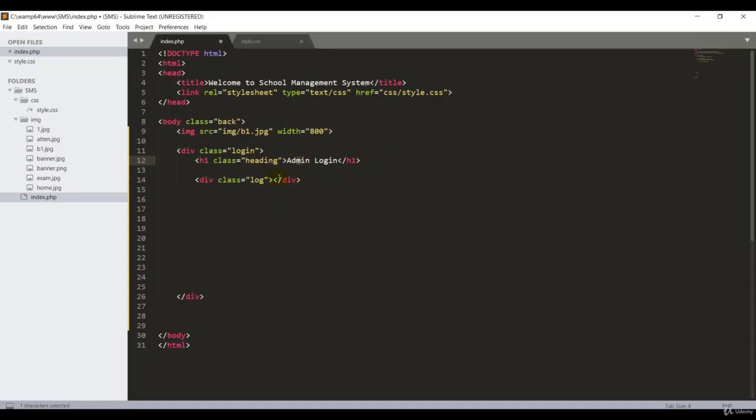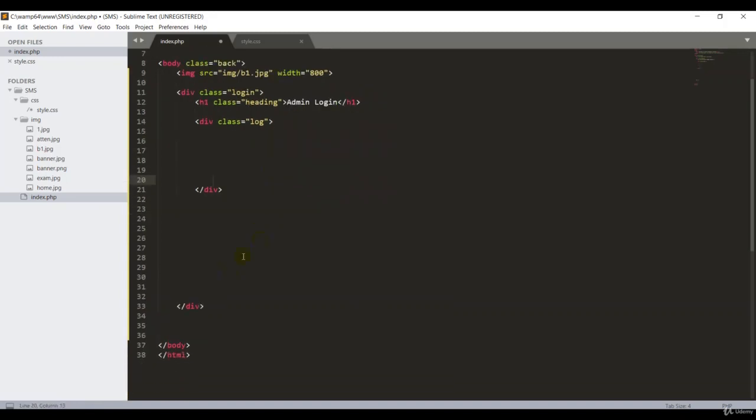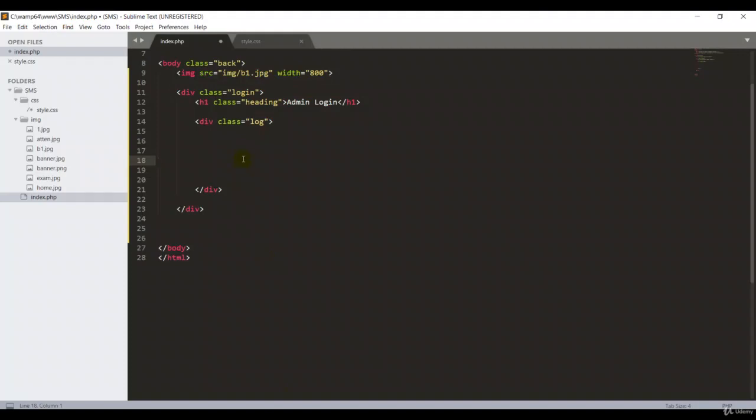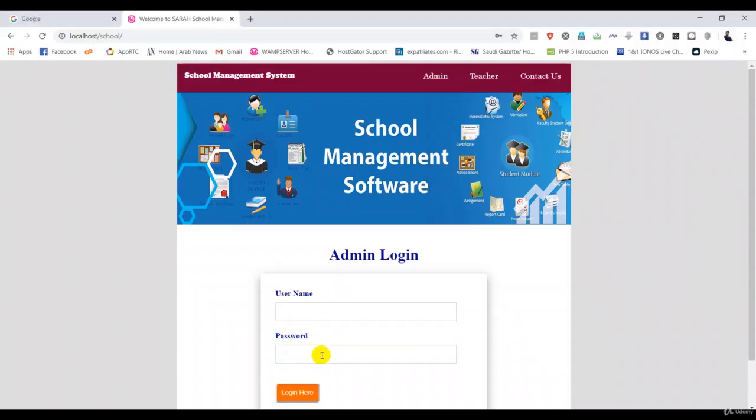Once we completed that, I take some more space over here. Good. So in this section, we can create one form. Again, if you go back to my project, guys, we want to create a very nice form over here. In the form, you know that in an HTML form, the important thing is the form method and action. Method is post. For now we don't put any action, I will tell you later. Then in the form section I want to add two labels, because if you go by my project, one is for username and another one is for password.